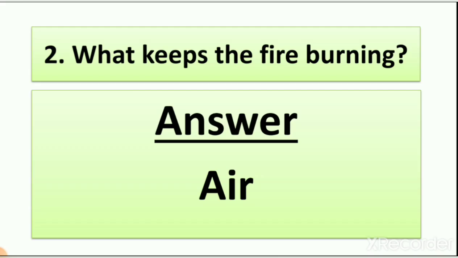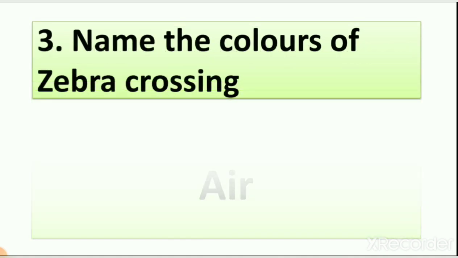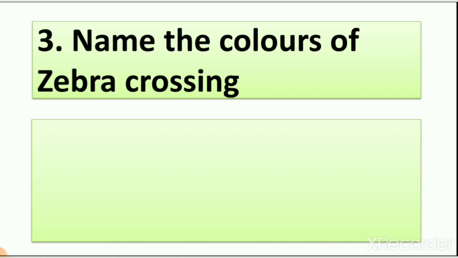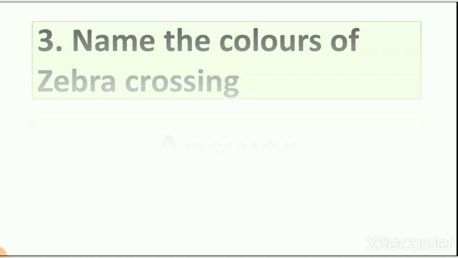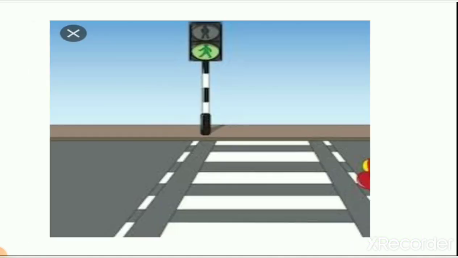It is air. Then our number 3 question, name the colors of zebra crossing. So here you have to write which colors the zebra crossing has. As you know that the color of zebra is black and white. So the answer is black and white, right? So here you can see the picture of zebra crossing and you can see the color of zebra crossing is black and white.